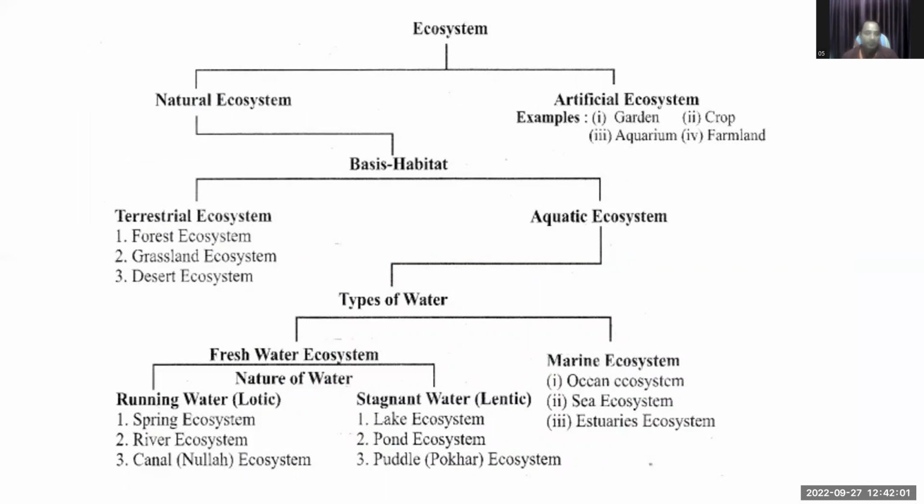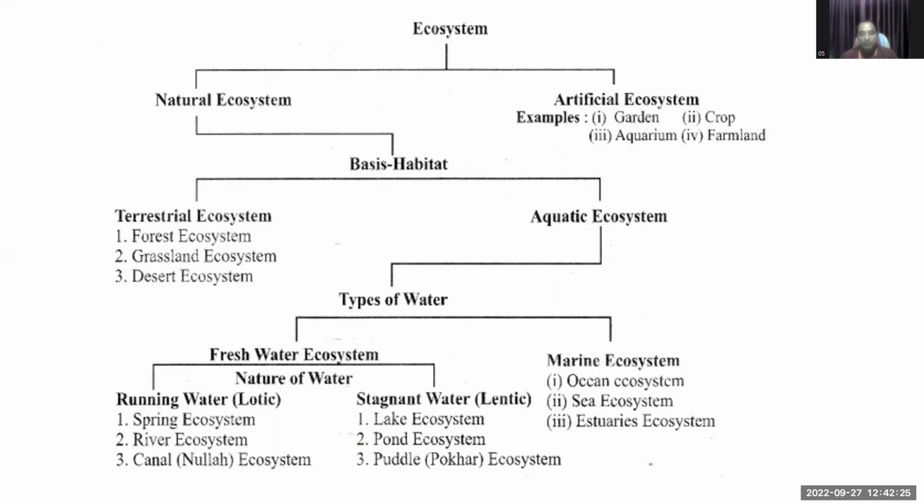In the aquatic ecosystem, there is the freshwater ecosystem. In freshwater, stagnant water is called lentic and running water is called lotic, such as the spring ecosystem, river ecosystem, and canal ecosystem. In stagnant water, there are the lake ecosystem, pond ecosystem, and puddle ecosystem.